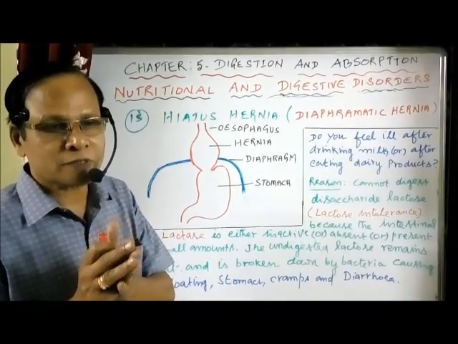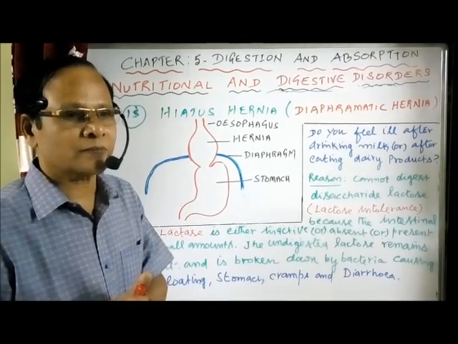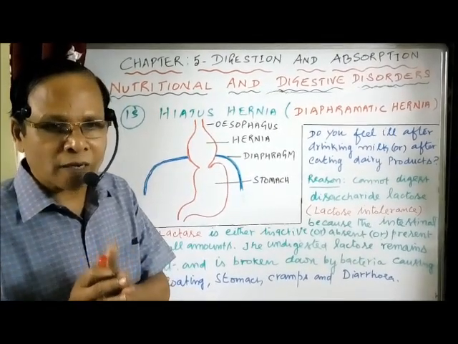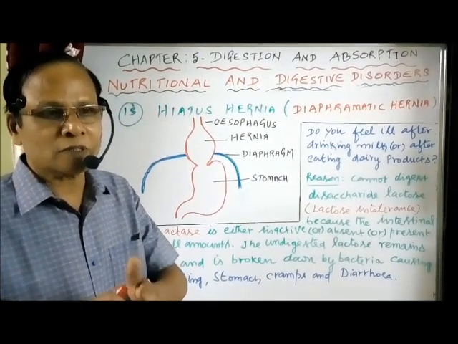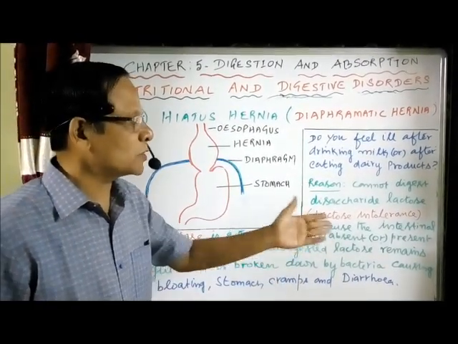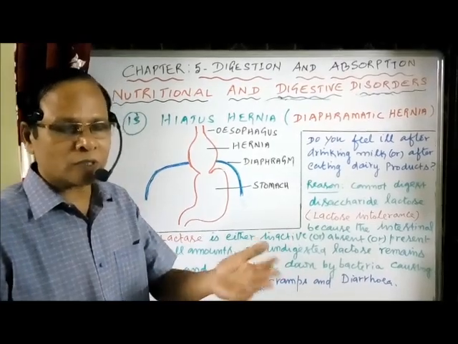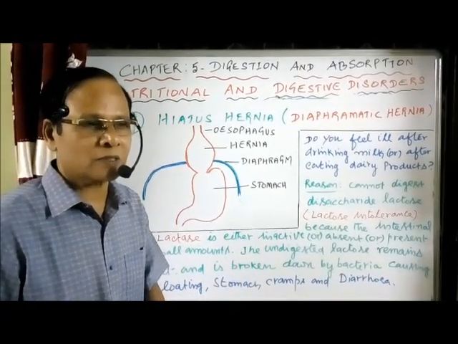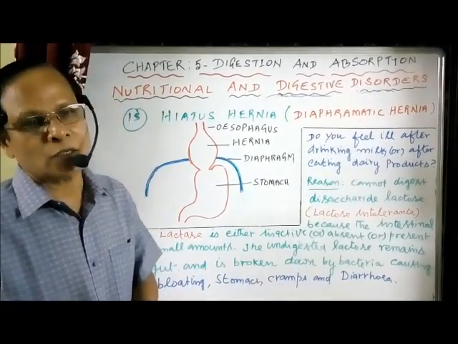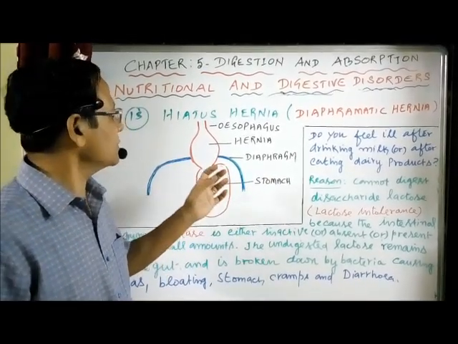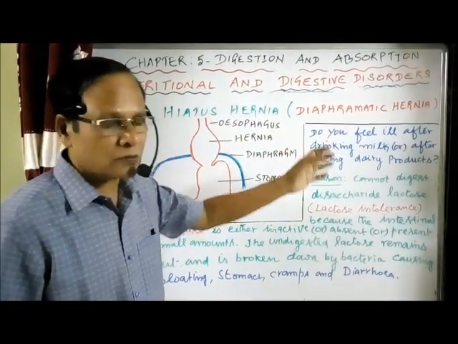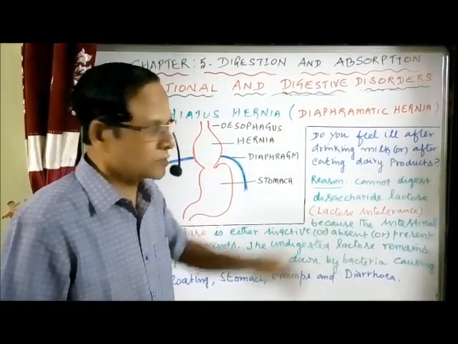This is because of the absence of lactase enzyme and the breakdown of lactose in the stomach by bacteria, leading to the symptoms I mentioned: the gas, the bloating, the stomach cramps, and also diarrhea. So that's about the different genetic disorders related to the digestive system, and some questions.